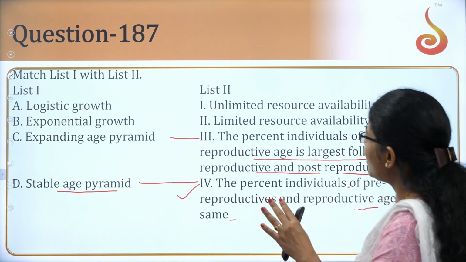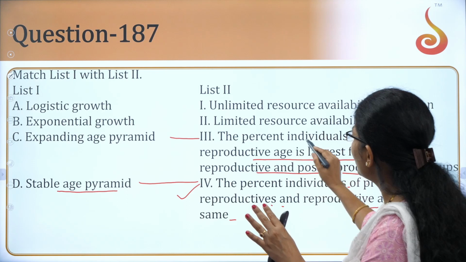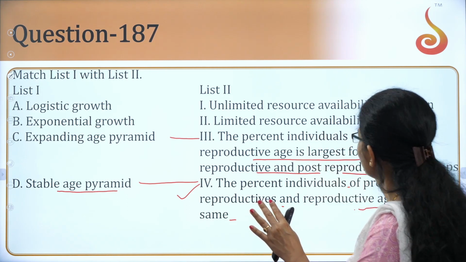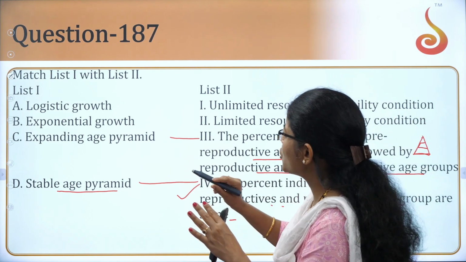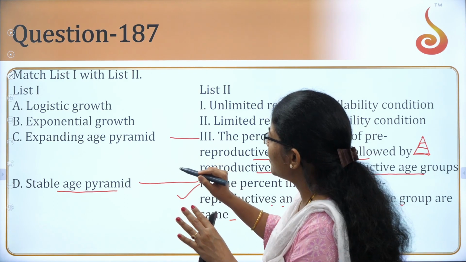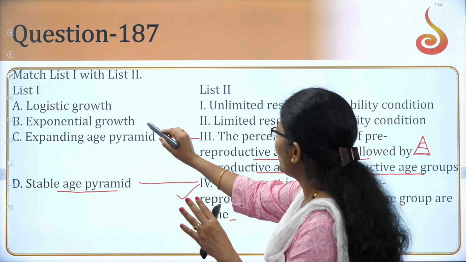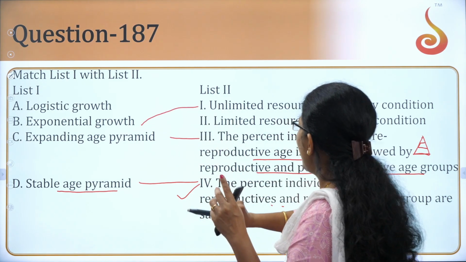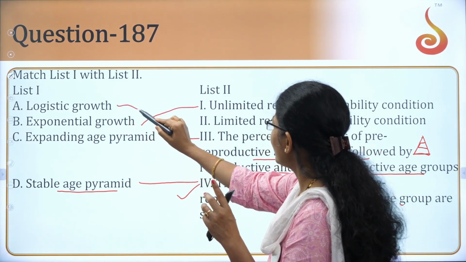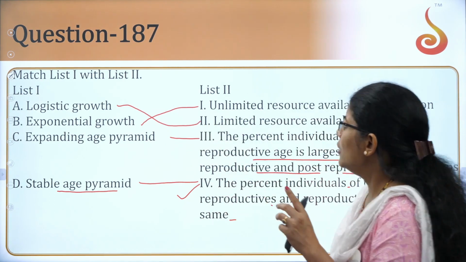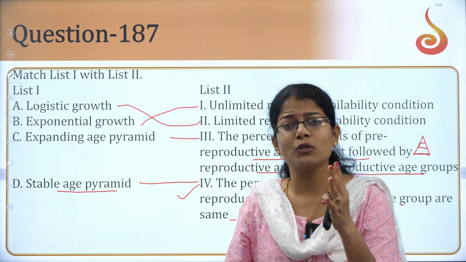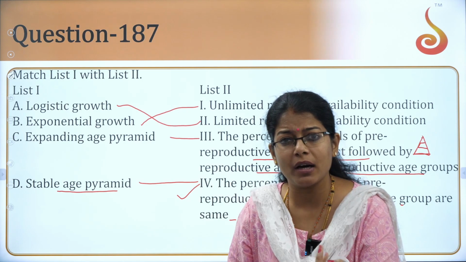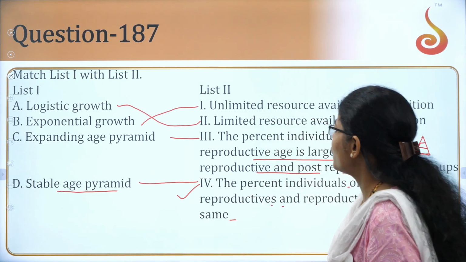Such a kind of triangle, yes. So that is going to be what? The percentage of individuals, yes, expanding population. And now look at the third one, exponential growth. When will you get exponential growth? Under the influence of unlimited resources. And when there is limited supply, you actually get an S-shaped curve. You know there are two curves which we studied, S-shaped and J-shaped curve, right? So this was the actual match for that.